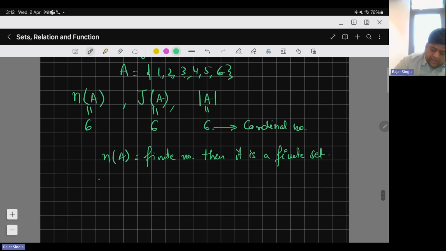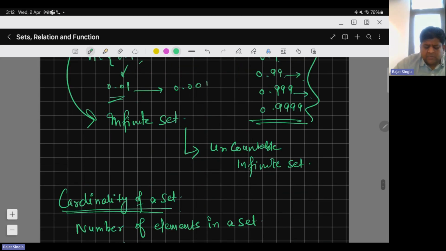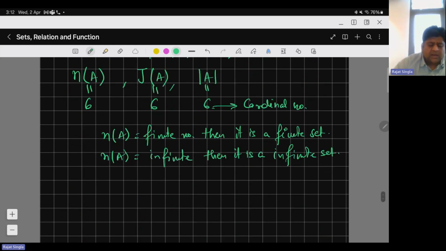Okay, and if it is infinite, then it is an infinite set.